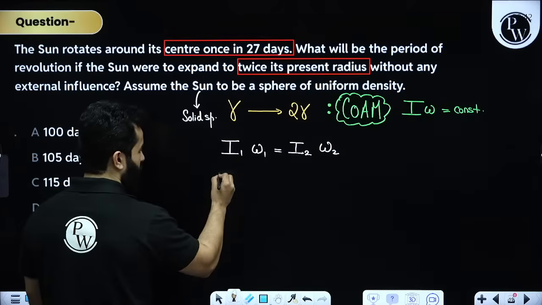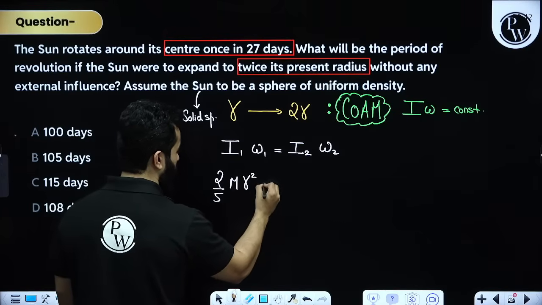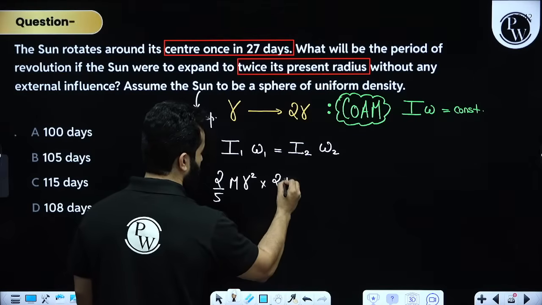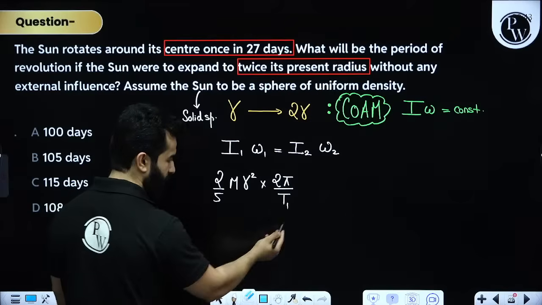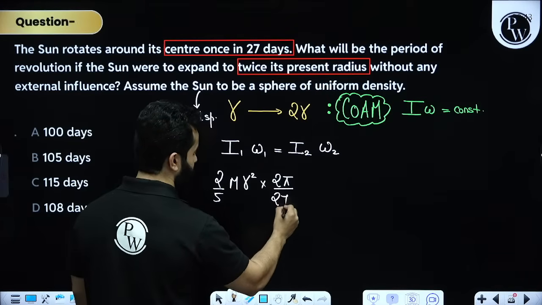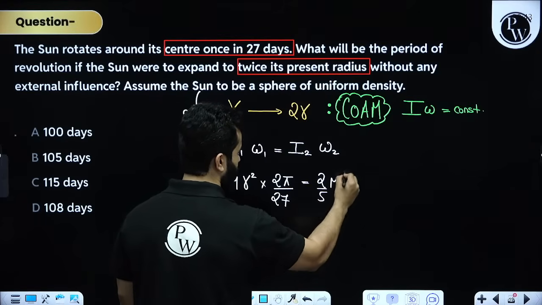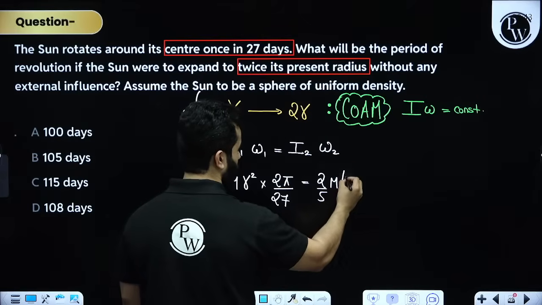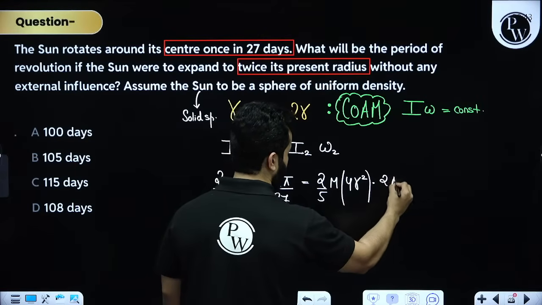I1 is 2 by 5 m r square multiplied by 2 pi by t1, and instead of t1 I can write 27 days, is equal to 2 by 5, mass is not changing, radius is becoming 2r, that means 4r square, and 2 pi by t2.